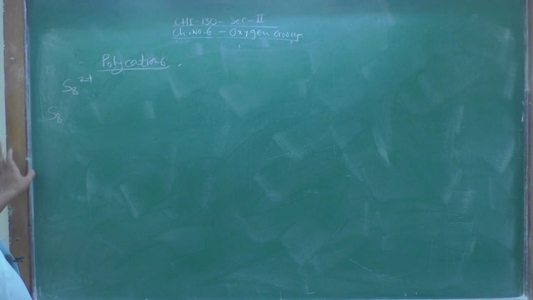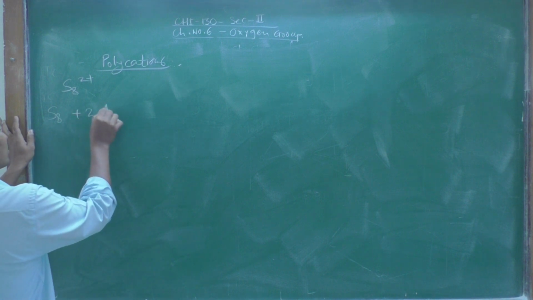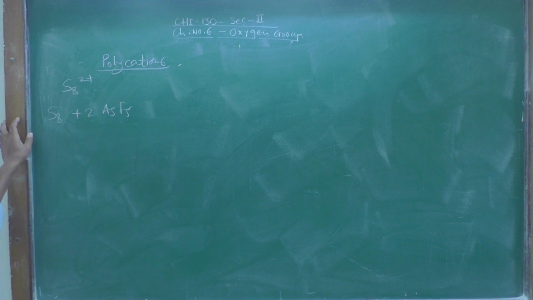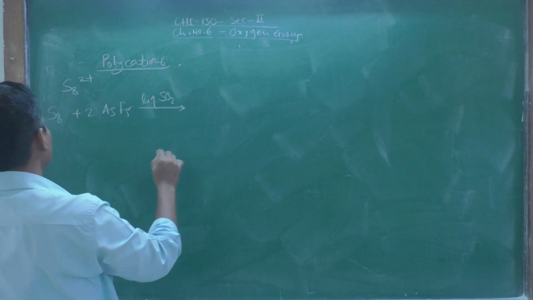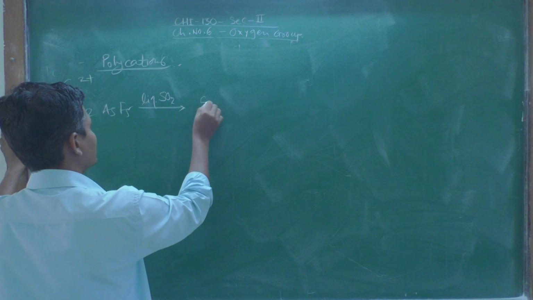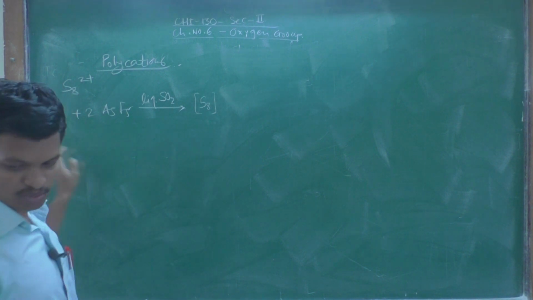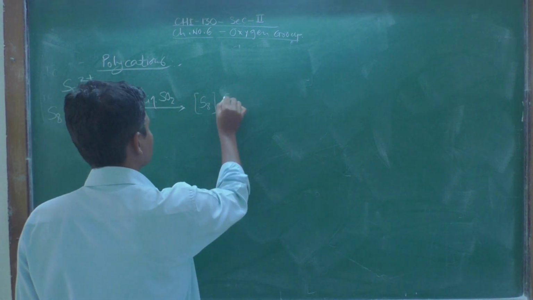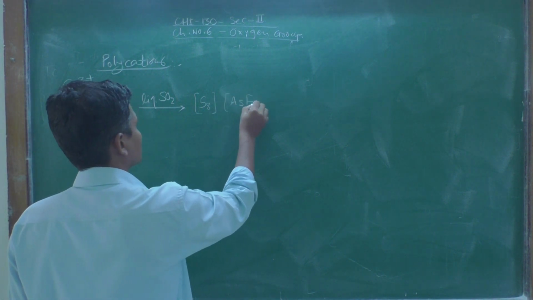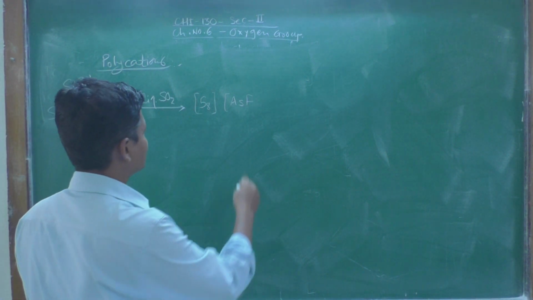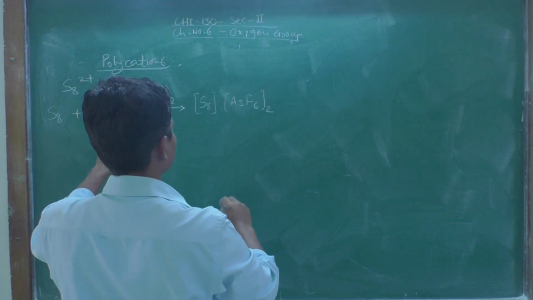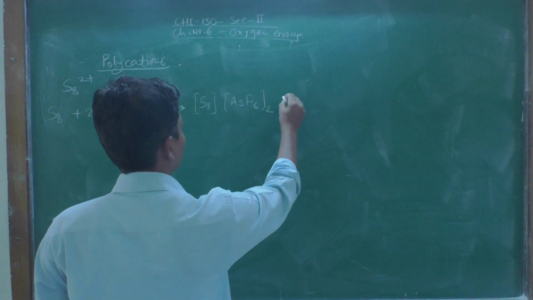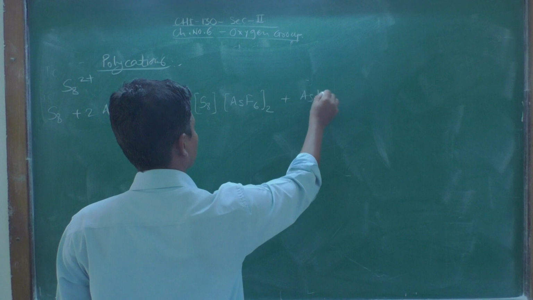Okay. And this S8, when it is treated with arsenic pentafluoride, AsF5, in liquid SO2 as a solvent, you will get S8 (AsF6)2. Five into two, ten fluorine are there; six into two, twelve, so remaining are three. So one arsenic and three fluorine atoms are remaining.